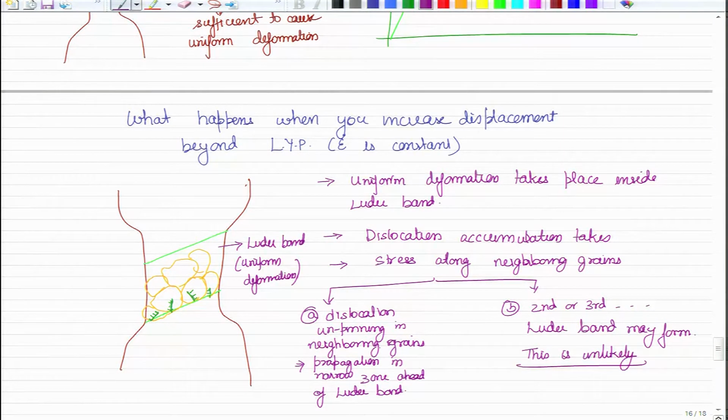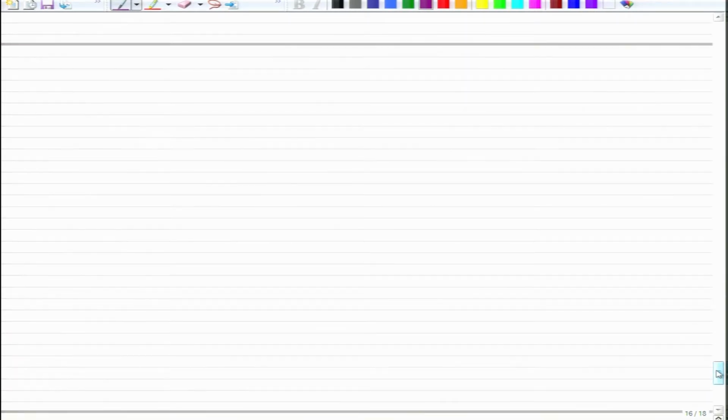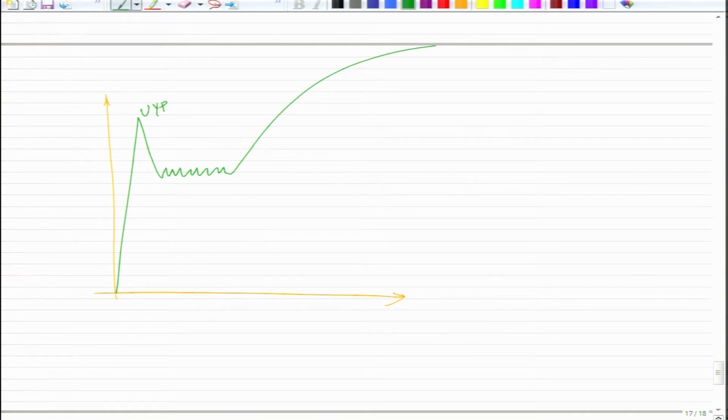But what is likely is that dislocations, because they are accumulating at the neighboring grains or the border of the Luder band, will force an increase in the width of the Luder band, and therefore we can now explain the remaining part of the curve like this. So, this was the upper yield point which we saw why it happens, then we have the lower yield point once the mobile dislocation density has increased, and this is the region where Luder band propagation takes place.